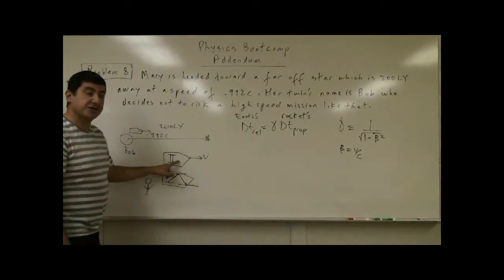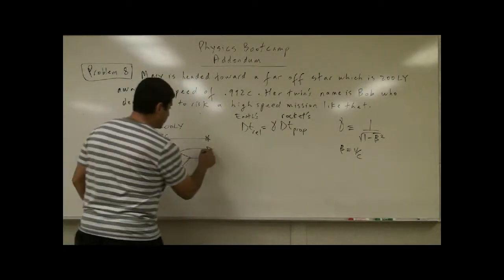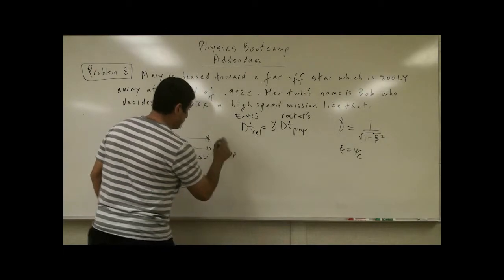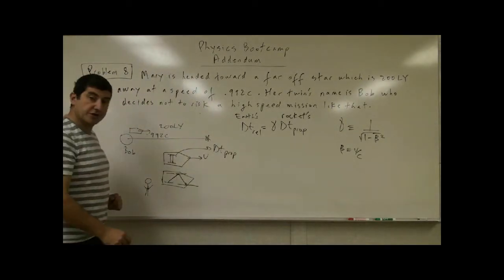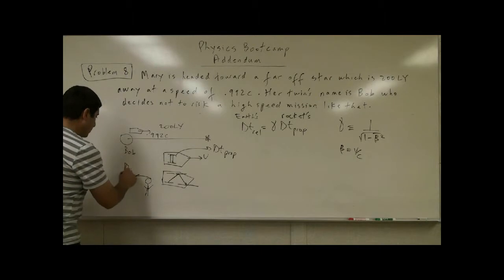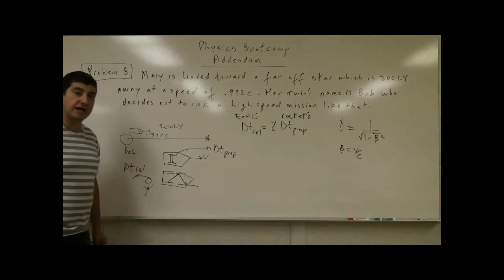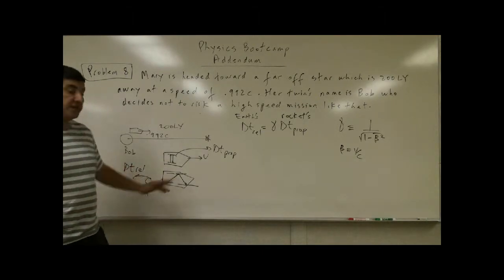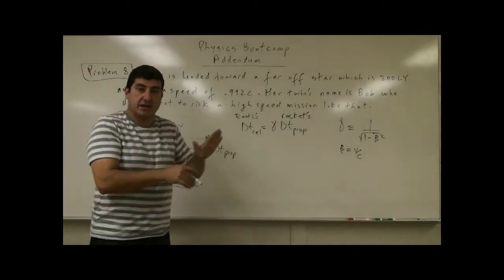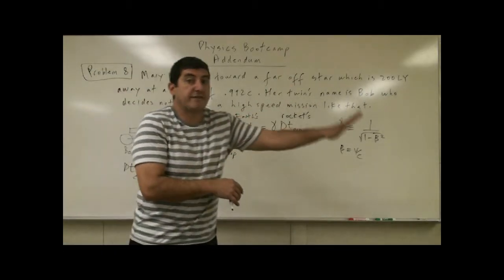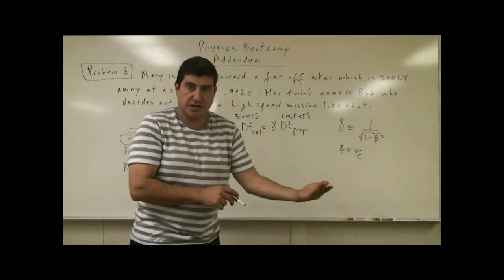We call the person in the rocket's time proper time, and the person on Earth's time relativistic time. Why? Because the person on Earth is seeing a relativistic effect. He's seeing the light beam travel a farther distance and take a longer time.